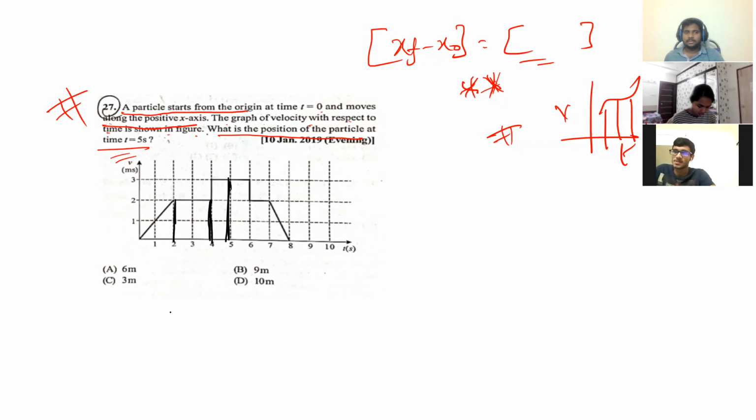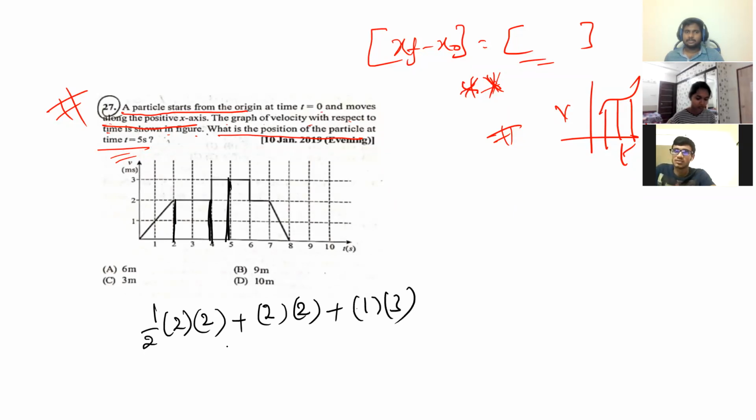Triangle is how much? Half into base 2 into height 2, plus this rectangle is how much? 2 into 2, right? Plus this rectangle, 1 into 3, right? Tell me. It's 9, sir. So 2 cancel. 4 plus 3, 7, 7 plus 2, 9. You got it, Sana? Easy.